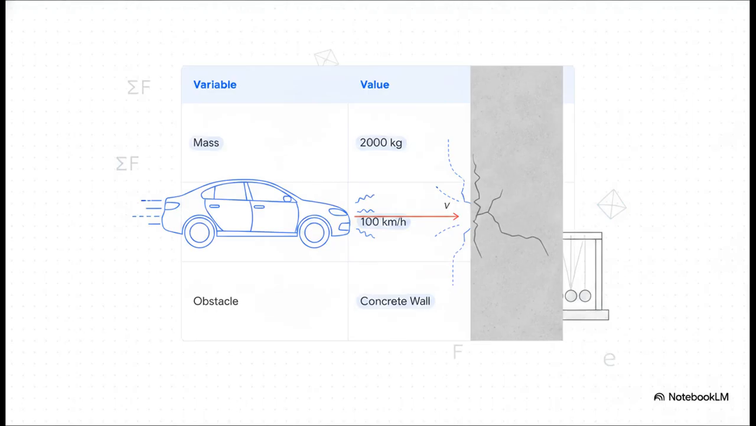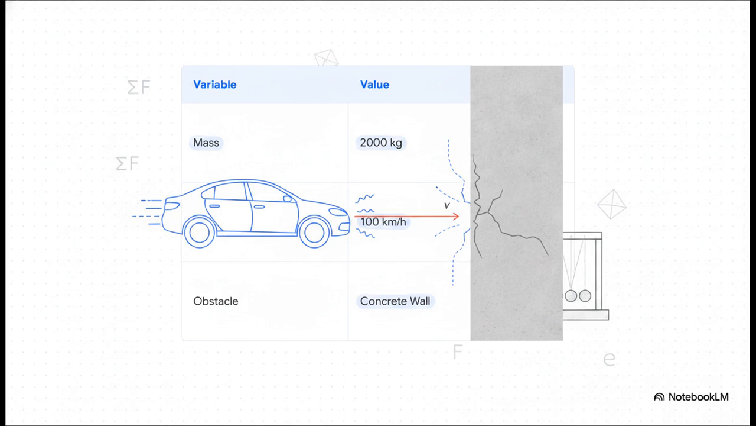Moving on to section 2, the absolute baseline, the 0-second impact. So let's test this foundational formula against the rawest mathematical form of a crash. We're setting the stage with an object, let's say a car, with a mass of exactly 2,000 kilograms. Notice the speed. It's traveling at 100 kilometers per hour, which gives us a velocity of 27.78 meters per second. And it is heading straight into an obstacle, a rigid, perfectly immovable concrete wall that will not absorb a single millimeter of the impact.